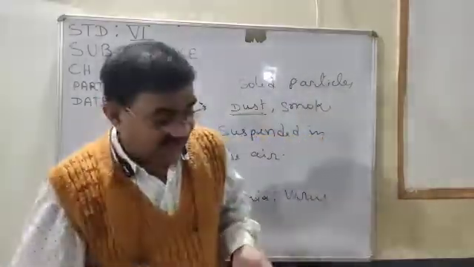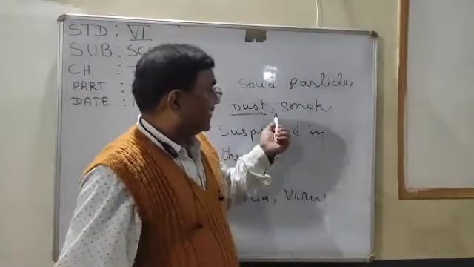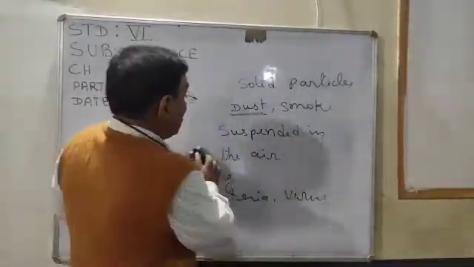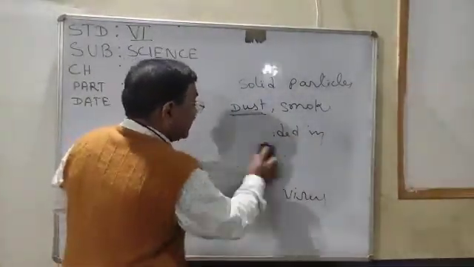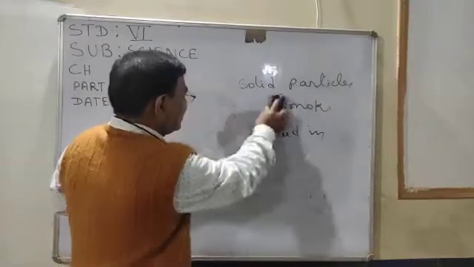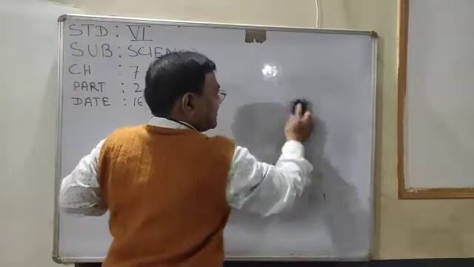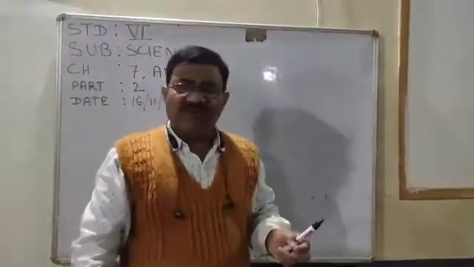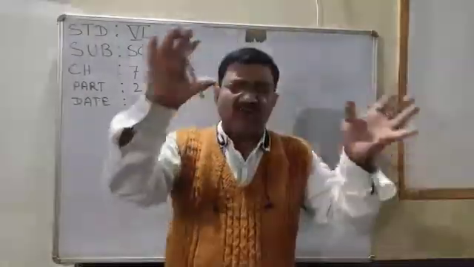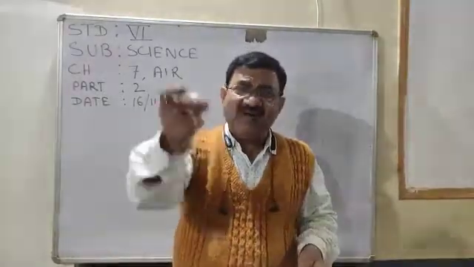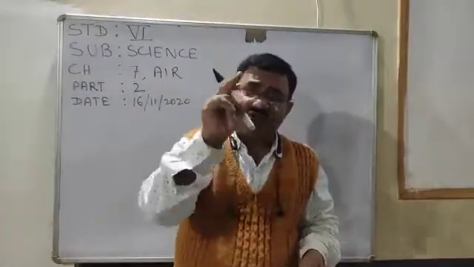Solid dust can be seen easily. One very interesting thing I will say, by which you can see very small dust particles in the air. Make your room dark and allow sunlight to enter through a hole.